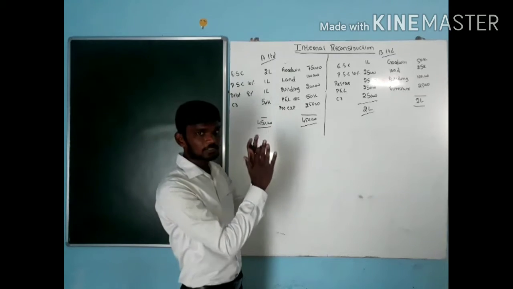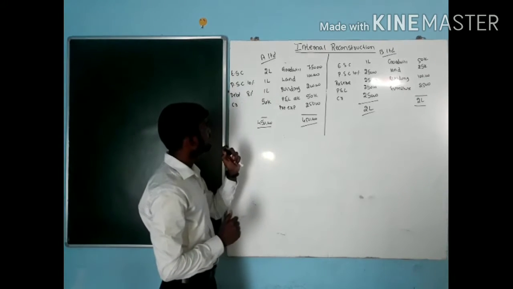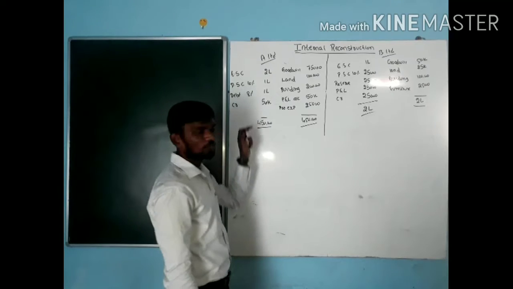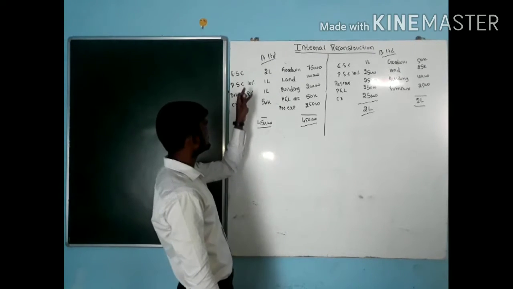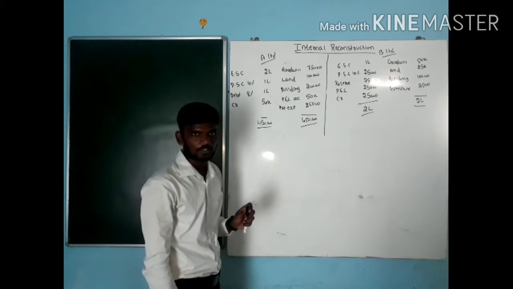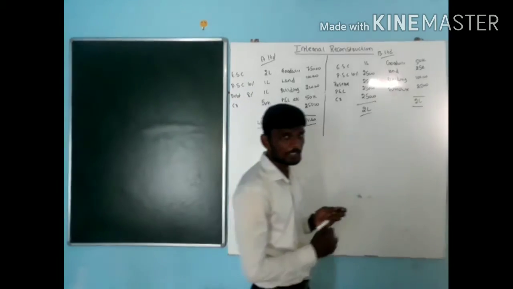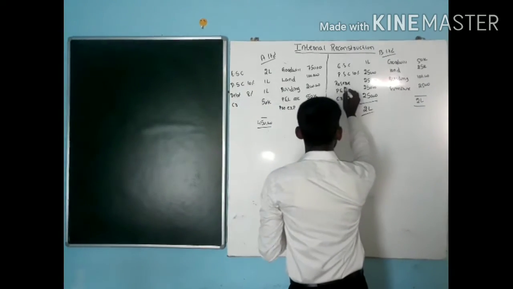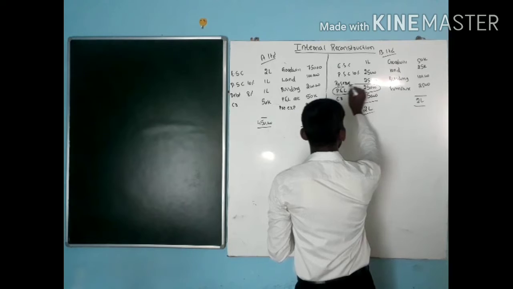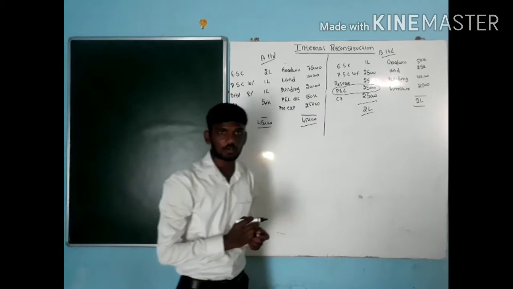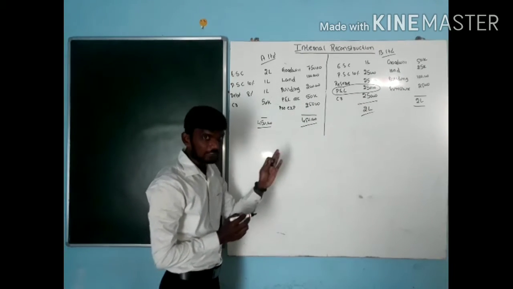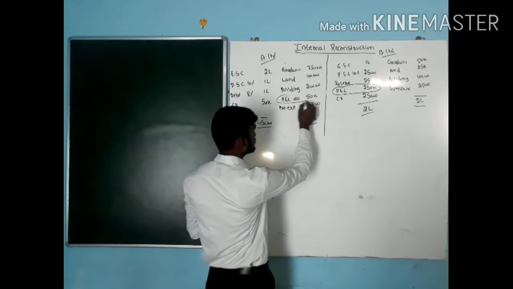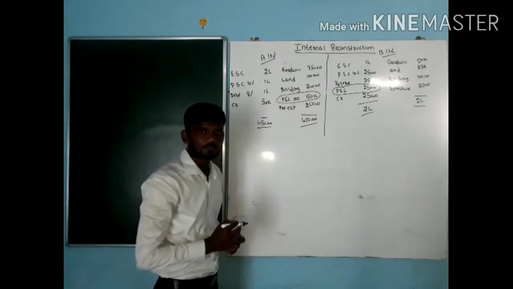See the balance sheet items, the individual items. In A Limited, is there any kind of profit here? On A Limited's liability side, they have not specified any kind of profit here. Whereas when it comes to B Limited, how much is the P&L account they give here? The P&L account is 25,000. Whereas in A Limited also there is a P&L account, that is 50,000.